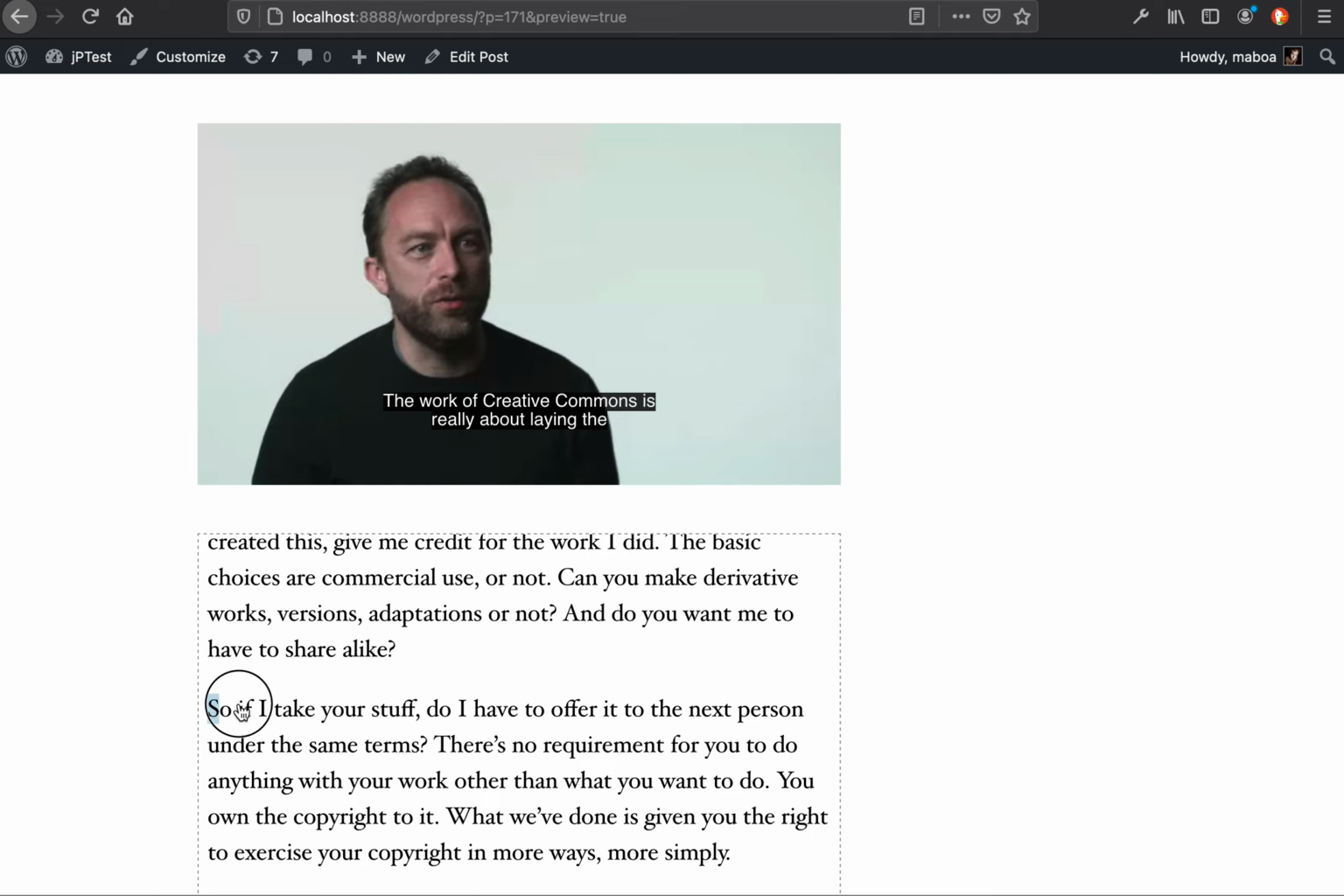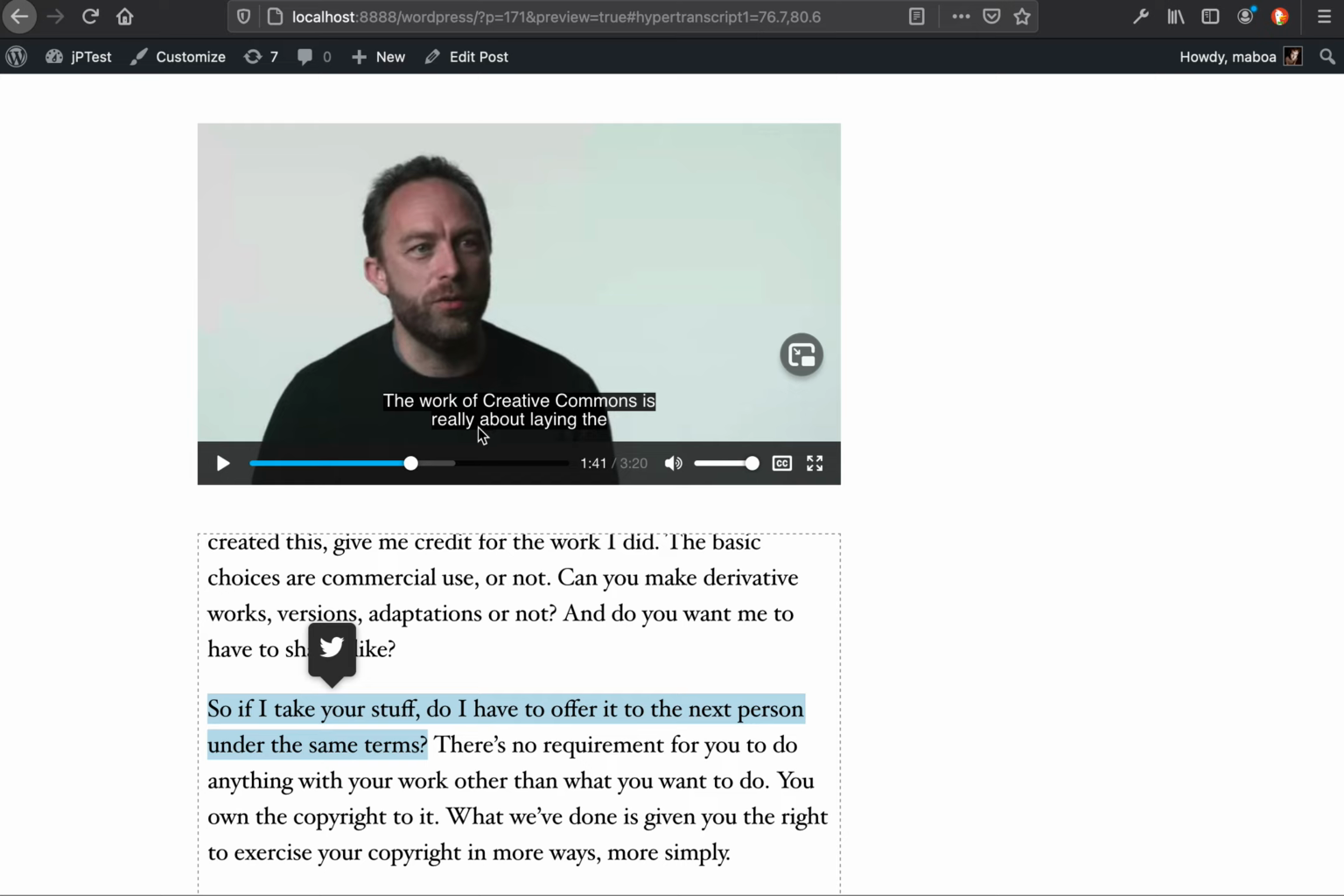And you have the usual sharing capability, which will share that exact part and link back directly to that part. So that's really it. That's how quick it is. In the next video, you might have noticed that we have subtitles here or captions. I'll show you how that bit works.